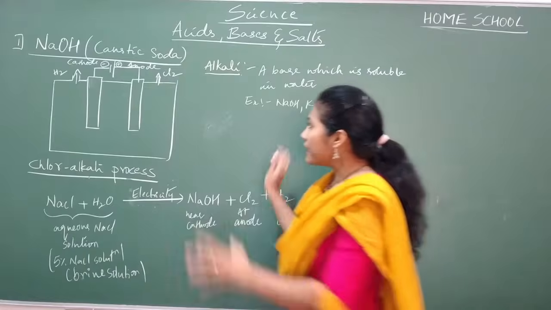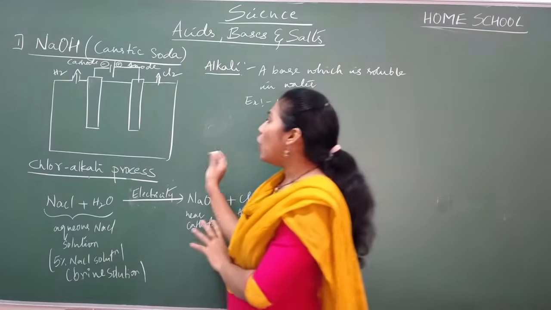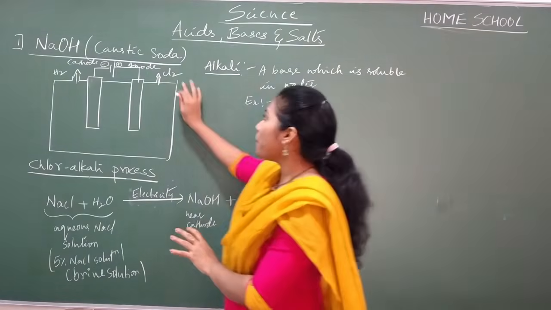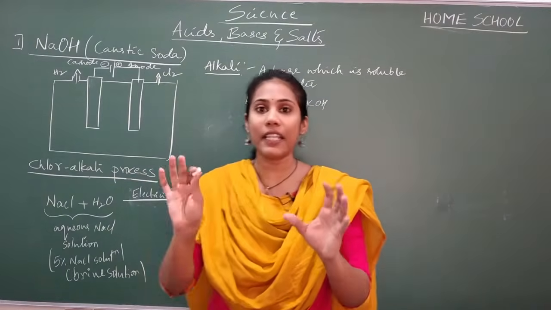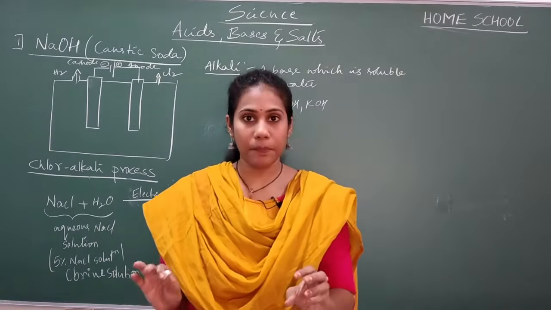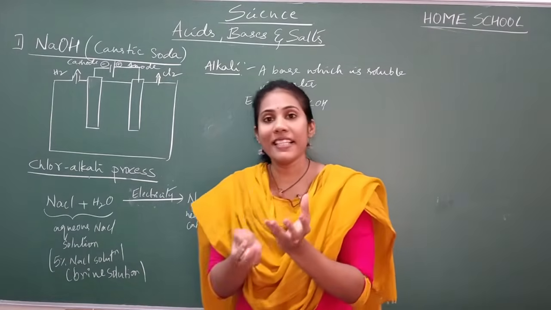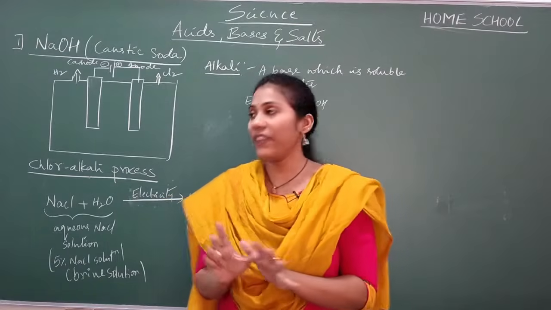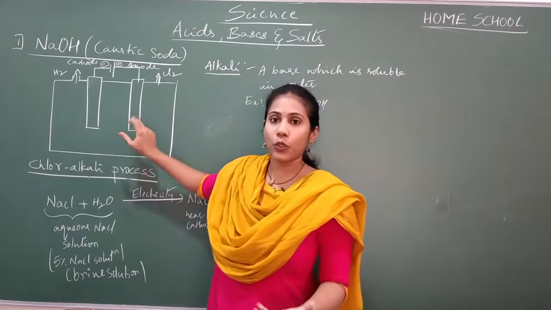And now let us go to the process, what actually is happening. All electrolysis reactions we carry out in a particular glass container. We call it an electrolytic cell, C-E-L-L, cell. So an electrolytic cell is a glass container where two electrodes will be there.